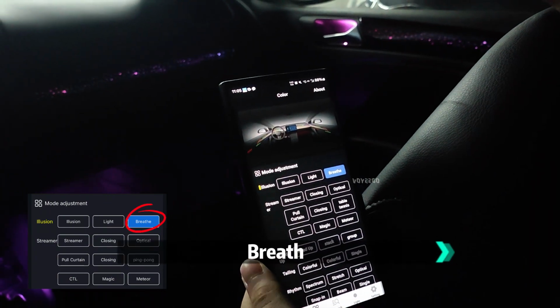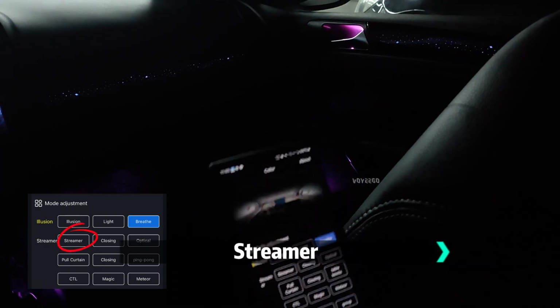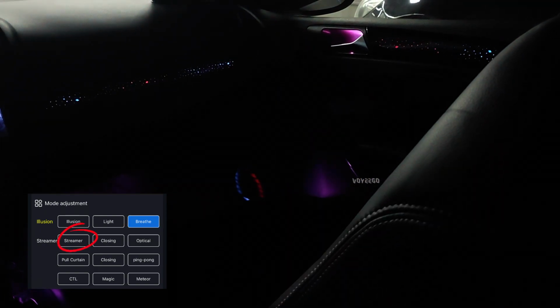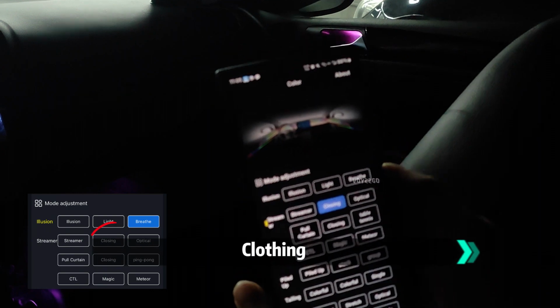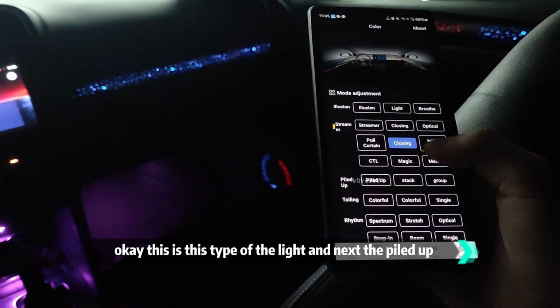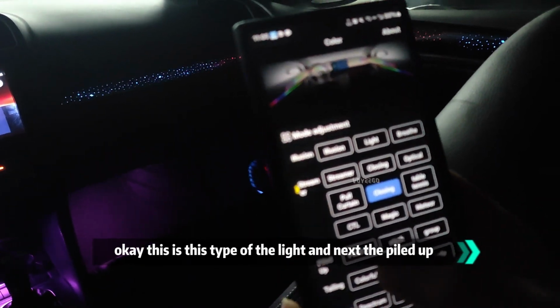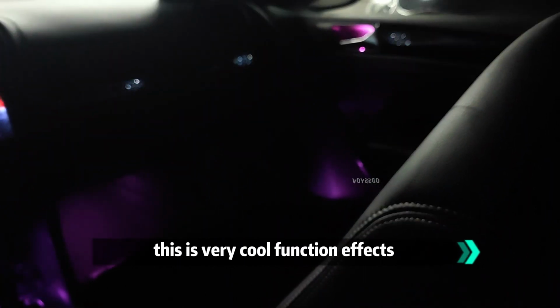Red. Next trimmer. Closing. Next optical. Okay, this is this type of the lighting. Next, the peeled up. This is very cool function effects.